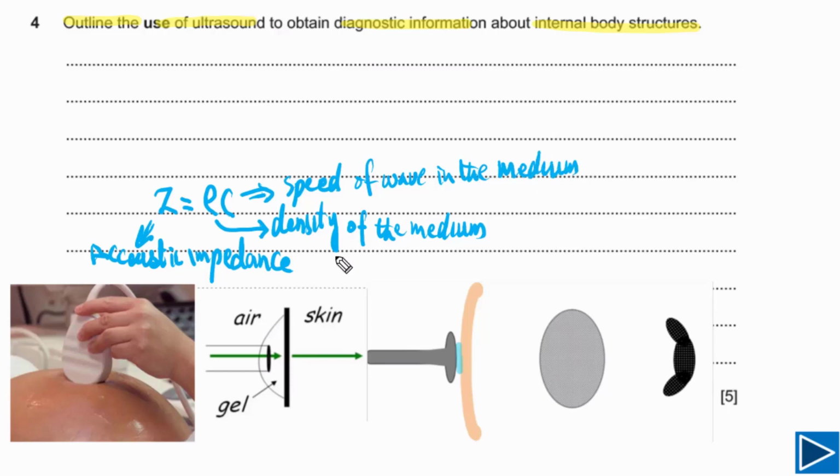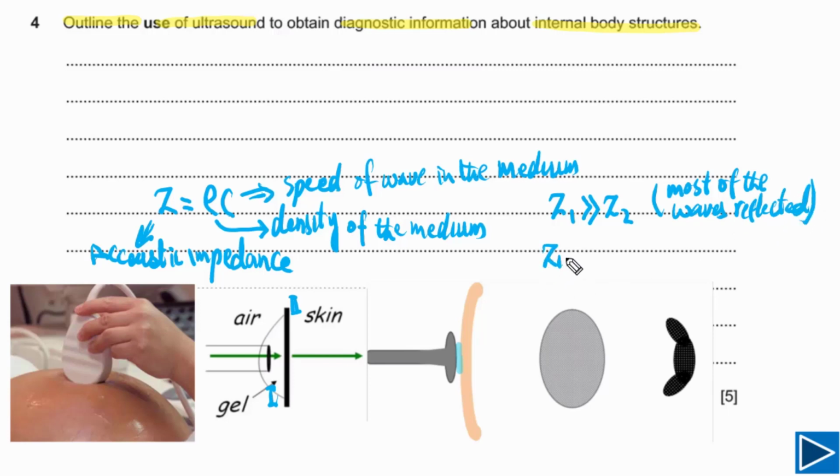Next thing we need to understand: if there are 2 mediums, as you can see here we have gel. Let's say this is medium 1 and this is representing the skin, and let's say this is medium 2. If Z for these 2 media is different, meaning Z1 is much greater than Z2, in this case most of the waves will be reflected. So we can simply say most of the waves will be reflected if there is a big difference between the acoustic impedance of 2 media.